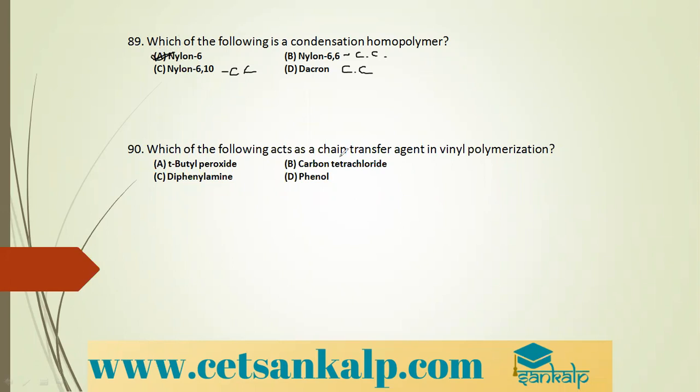Yes. Which of the following acts as a chain transfer agent in vinyl polymerization? During vinyl polymerization, we use CCl4, carbon tetrachloride. It acts as a chain transfer agent in vinyl polymerization.